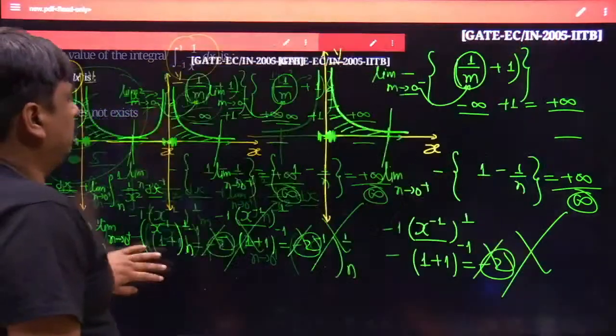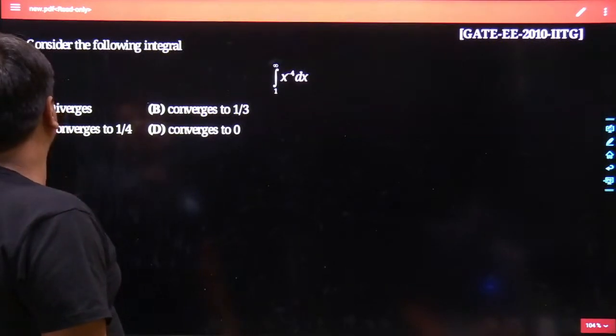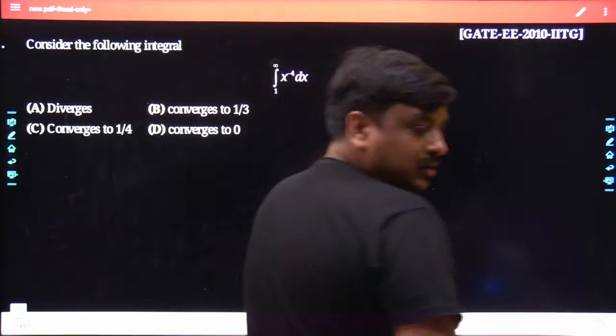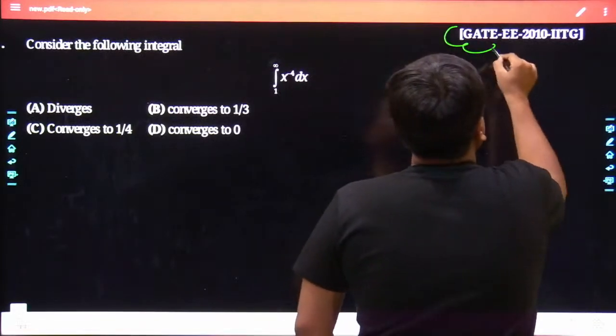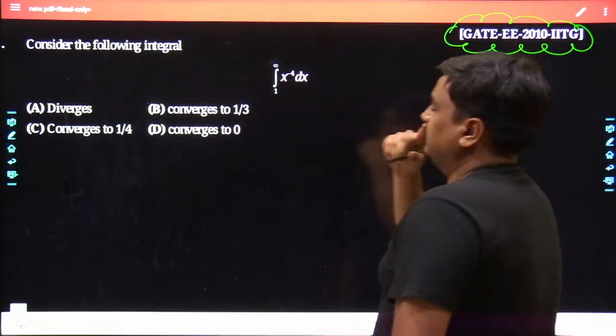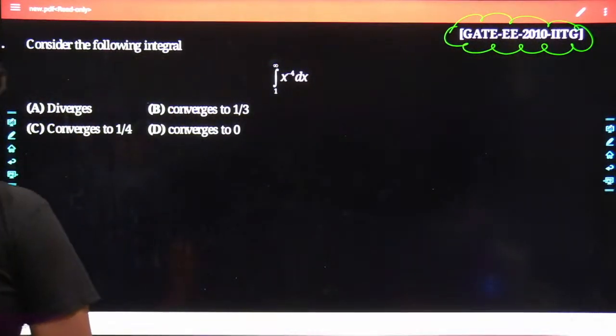I have gone through the next problem also. Focus on this problem and tell me what would be the best answer for this given problem. This problem appeared in GATE Electrical in the year 2010. The problem was framed by IIT Guwahati. Let's see what the problem states.